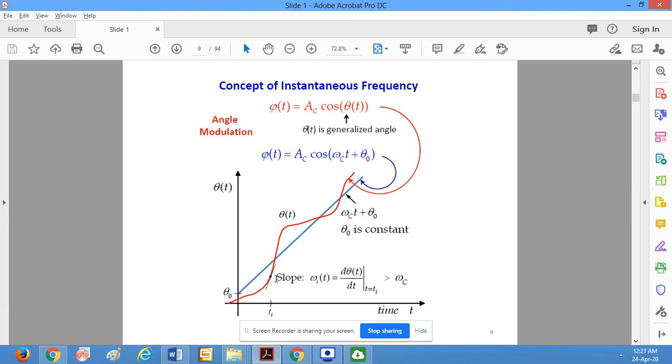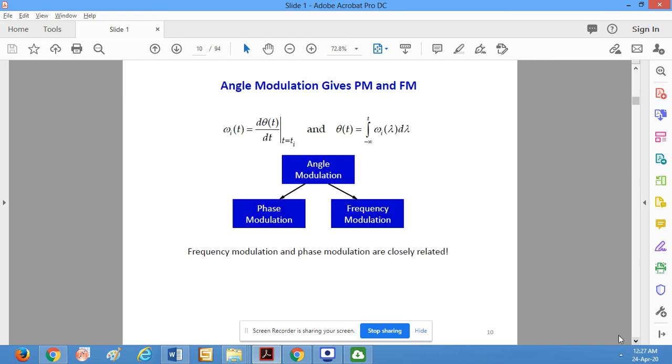If you want to find the slope for this angle, the slope will be tangential, and that is given by d theta by dt at time equals ti. Here the slope for this is omega c, and the slope for this line is greater than omega c. So it is the concept of the instantaneous frequency.